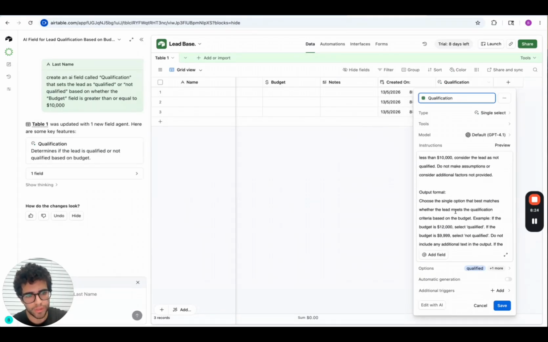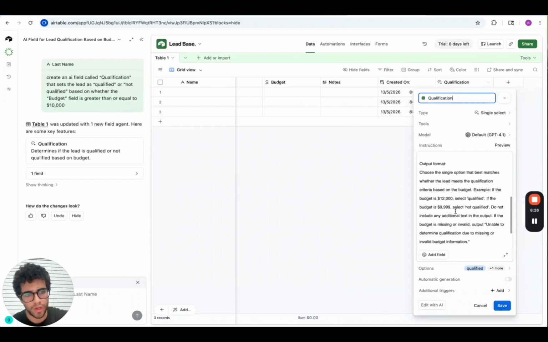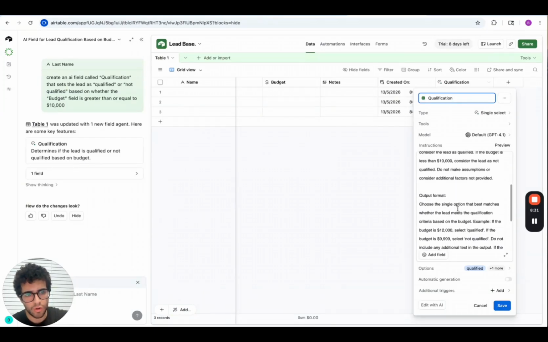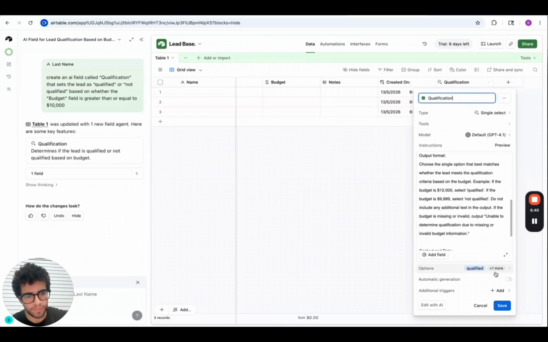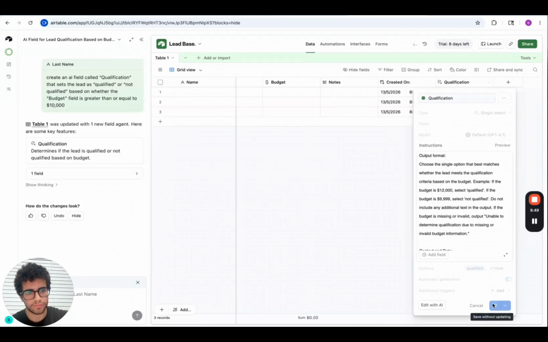So choose the single option that best matches whether the lead meets the qualification criteria based on budget. So basically, if the budget is going to be equal or more than $10,000, we're going to see qualified. So before closing the dashboard, the tab, just click on automatic generation and turn it on and save.